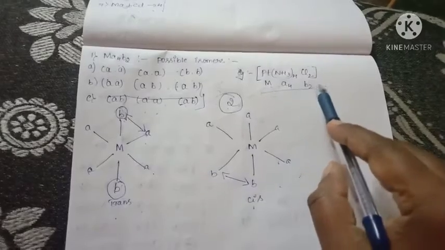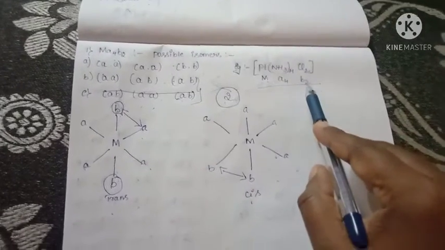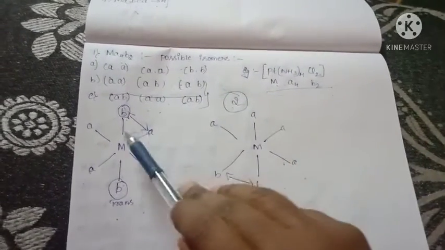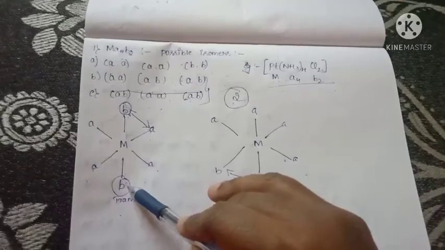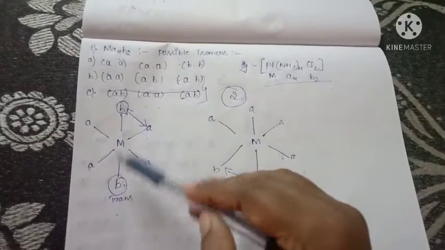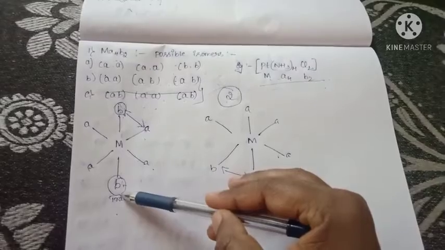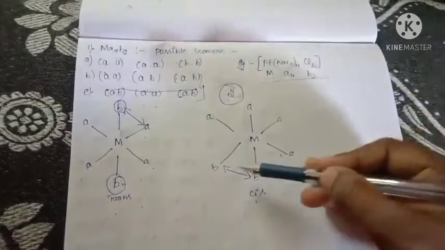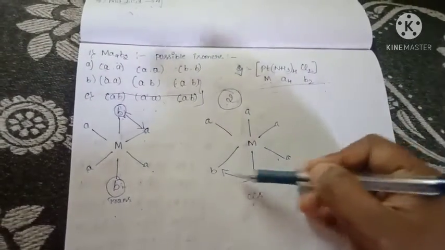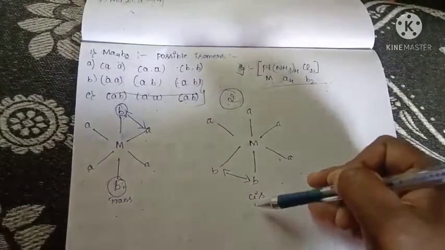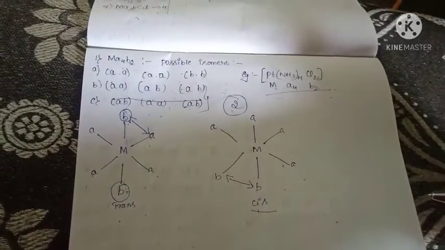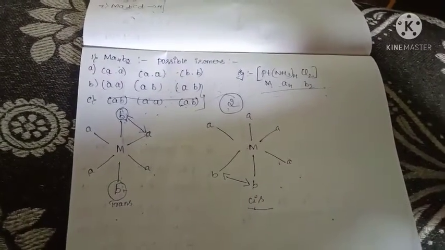Here B is 2, so where the B ligands are present matters. If the B ligands are present in the opposite side, that is trans. If the B ligands are present in the same side, that is considered a cis isomer. I think you get it.